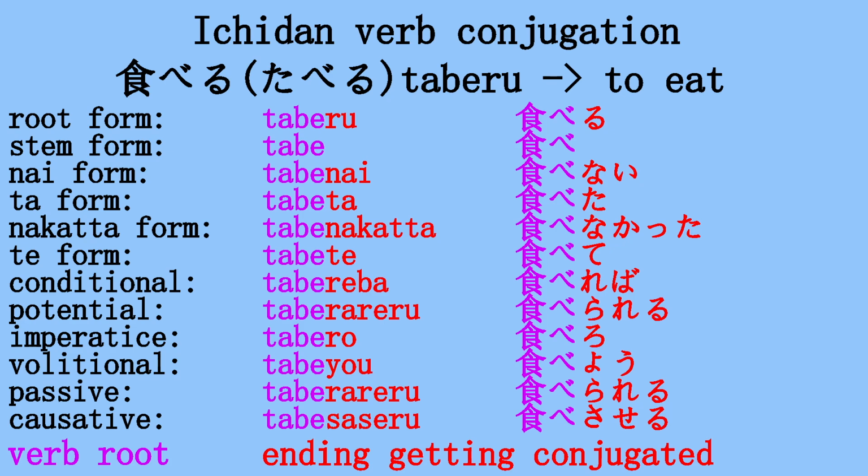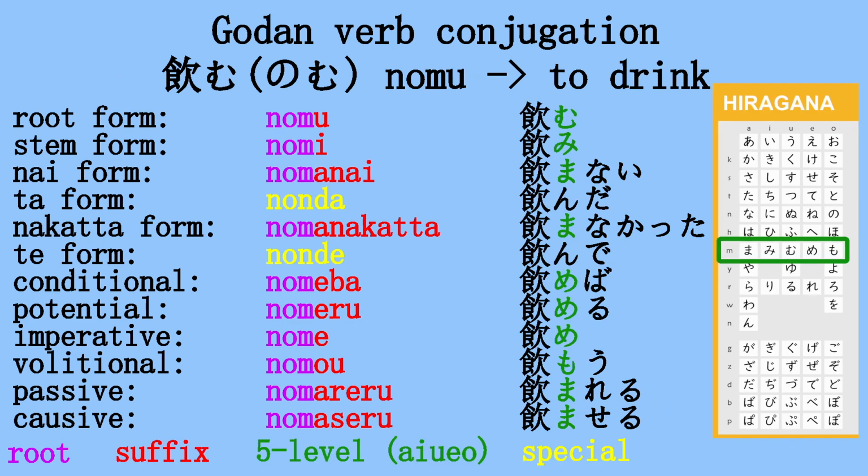There are pretty much no exceptions to that rule with Ichidan verbs. This means if you know how you can conjugate one Ichidan verb and you understand what is the root of an Ichidan verb, you can conjugate all Ichidan verbs with that knowledge. Pretty amazing, right? However, let's not forget that the majority of verbs fall into the other category, and that is Godan verbs, which translates into 5-level.